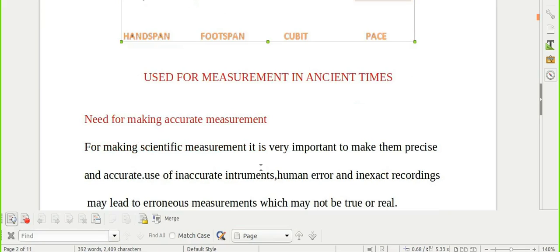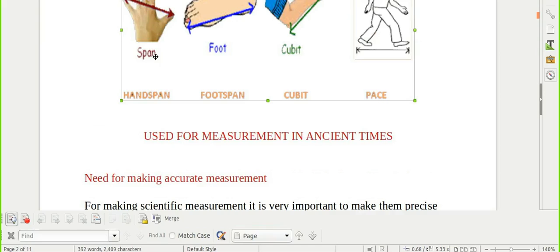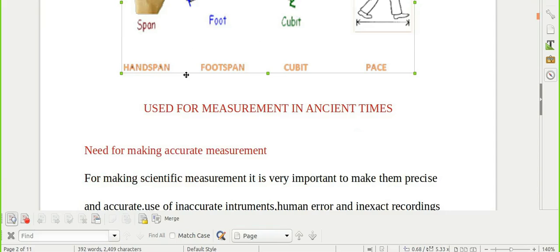But children, as we all know, we are all different from each other. No two individuals on this earth are similar. So when they measure using body parts, they will get various measurements, and there will be no accurate measurement of the object.